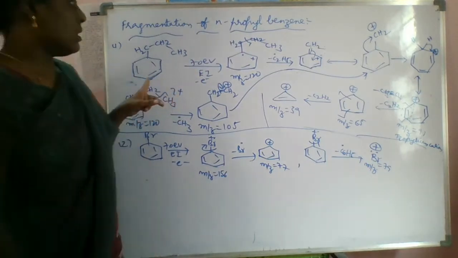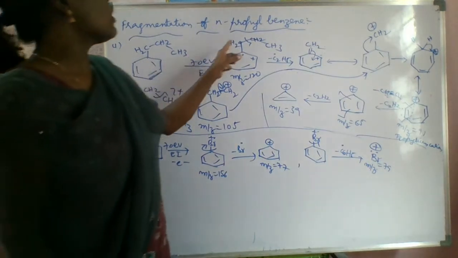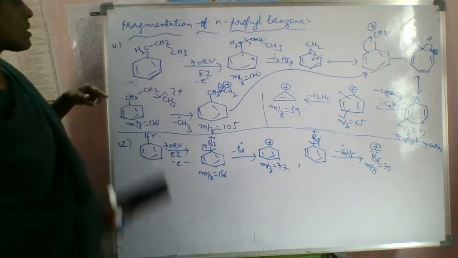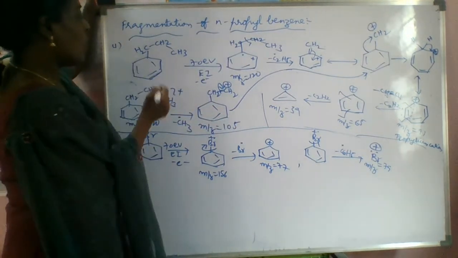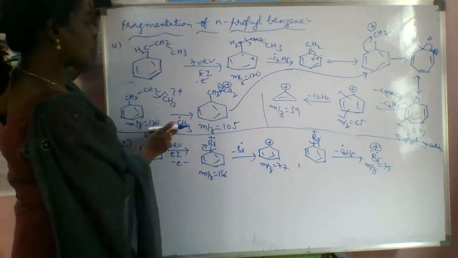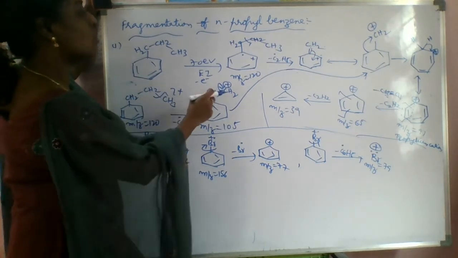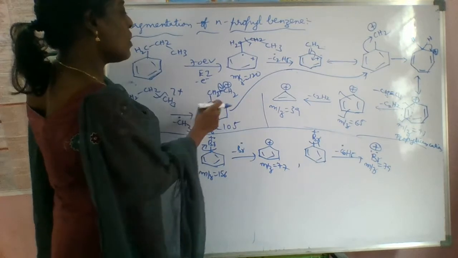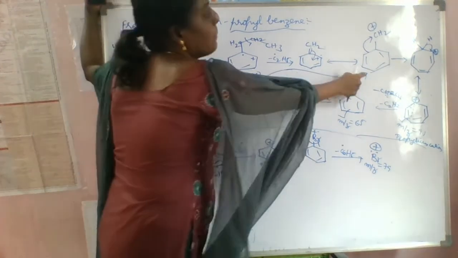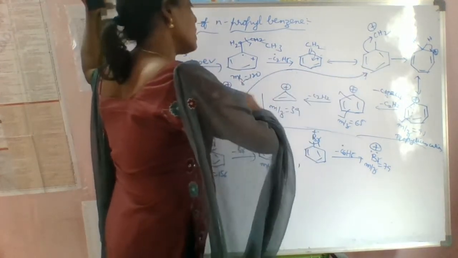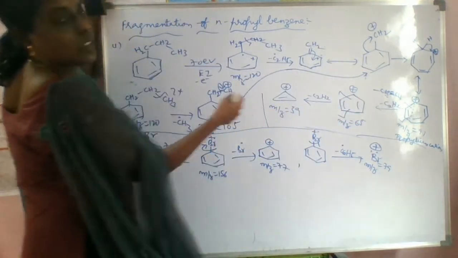In another way, first we have to eliminate a methyl radical. We will get this fragment. If you do the heterolysis also, what will you get? You will get the same fragment. Thereby this sequence will continue.